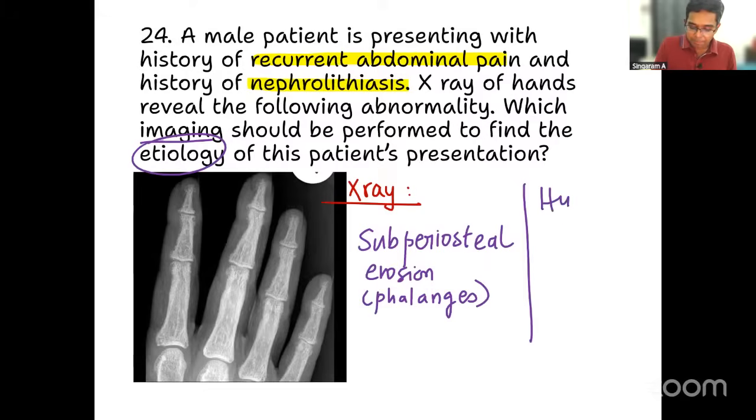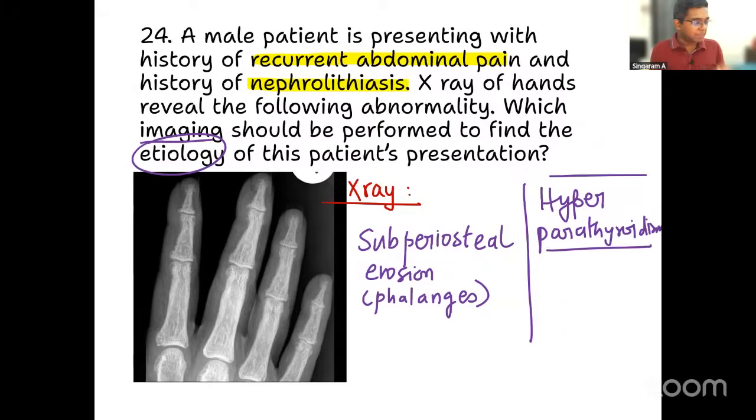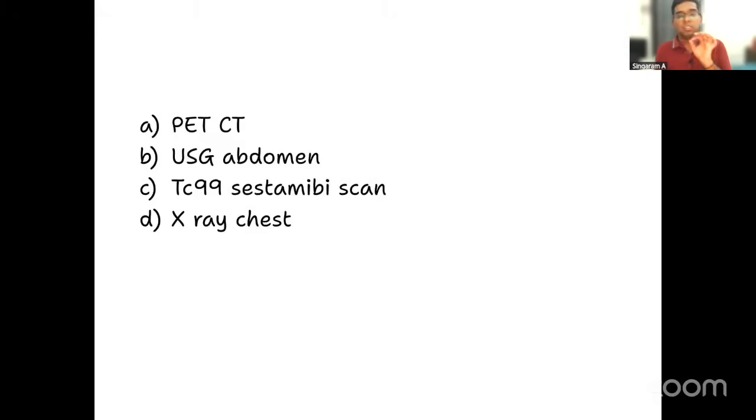Yes, it is hyperparathyroidism. I hope all of you agree with me. This is a case of hyperparathyroidism only. The question is, what should be the imaging to find out the etiology of this patient's presentation? Will you do PET CT, ultrasound abdomen, technetium-99 sestamibi scan, or X-ray chest? Which will be the investigation to find out the etiology?